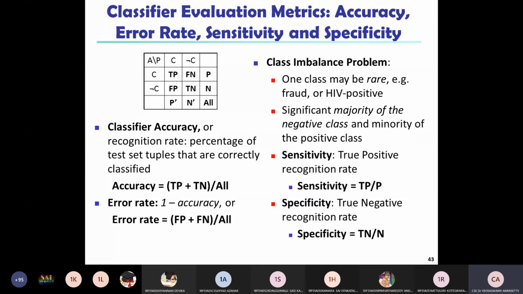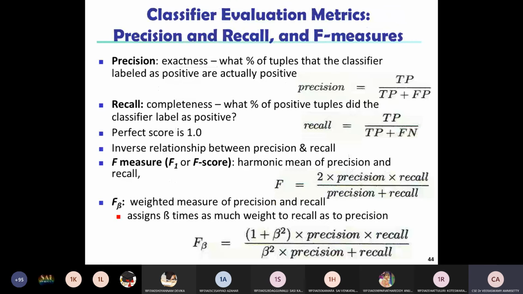There are also different evaluation metrics for a classifier. The first one is precision. Precision is exactness: what percentage of tuples labeled as positive are actually positive. Precision is equal to true positive divided by true positive plus false positive.